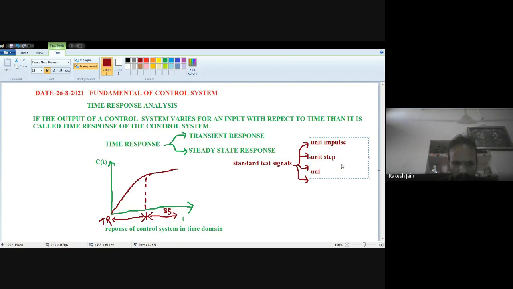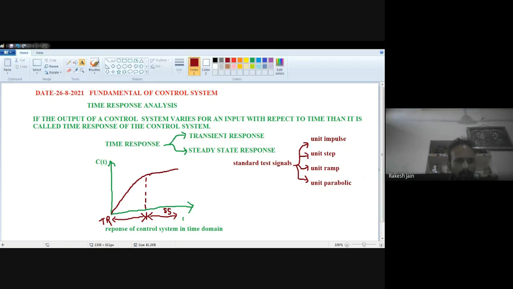Third one is unit ramp signal. And the last one is unit parabolic. Here we will use these test signals, and we will see what the output will be during the time response.